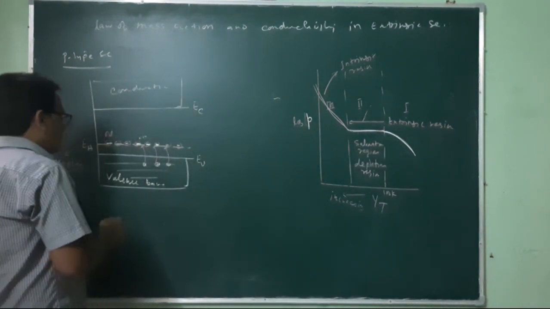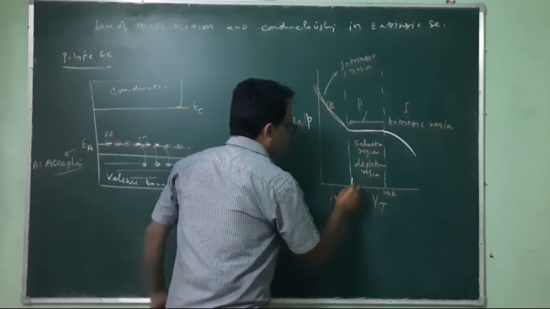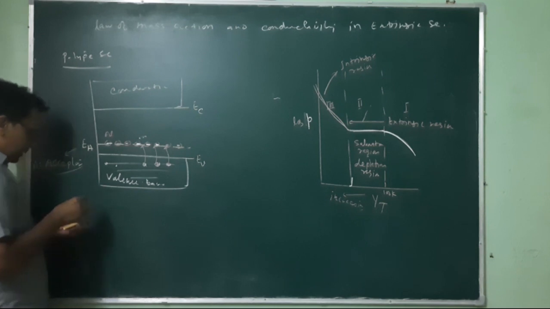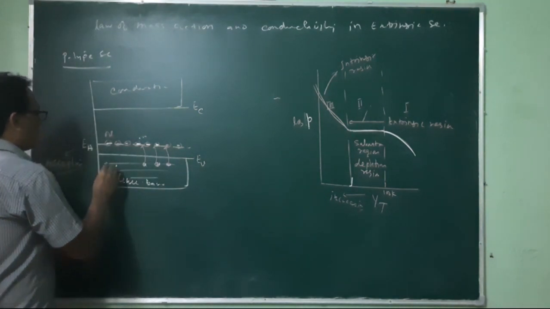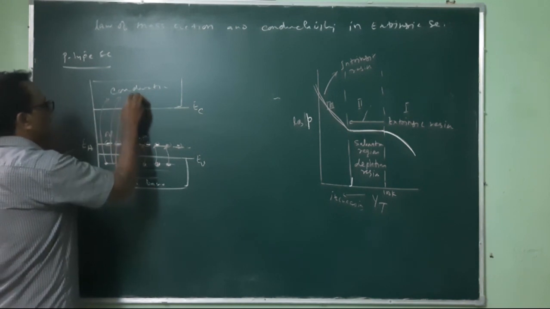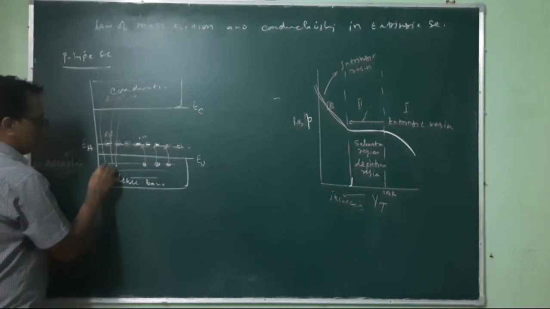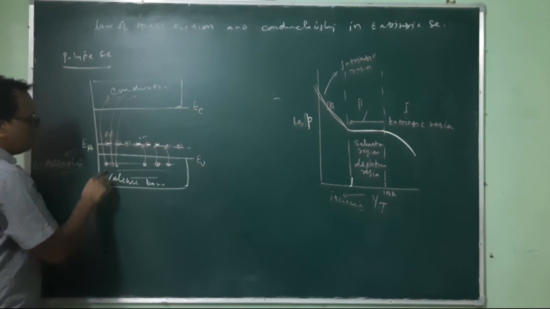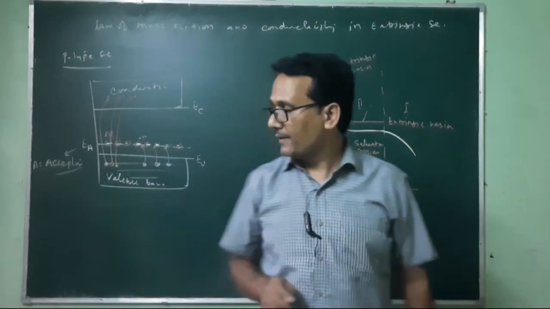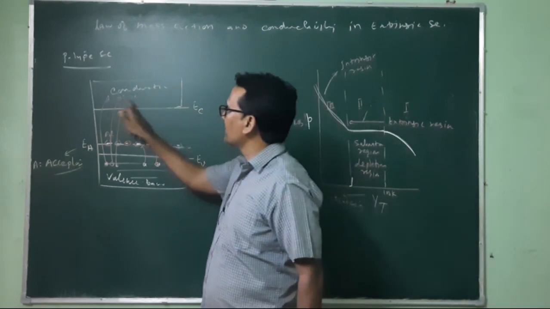After a certain temperature, in this third region, the electrons of the valence band start jumping to the conduction band, and here these are the electrons, and these are the holes. The number of holes is the majority and the number of electrons is lesser.